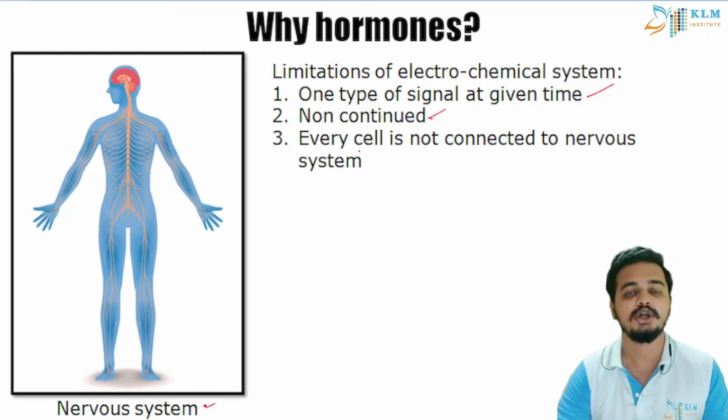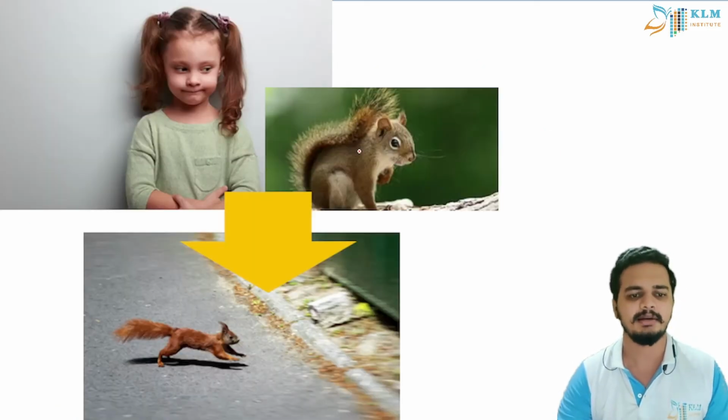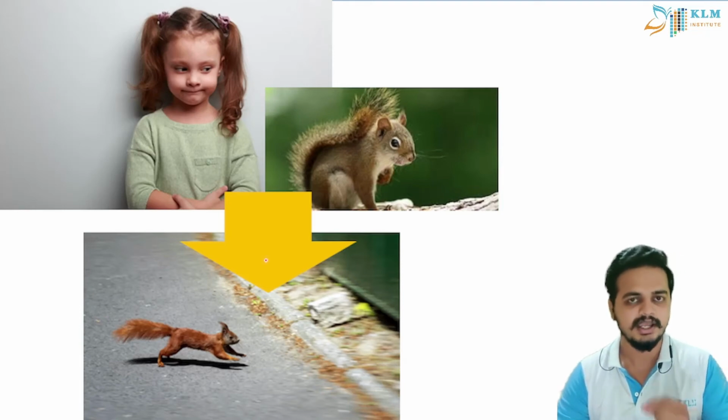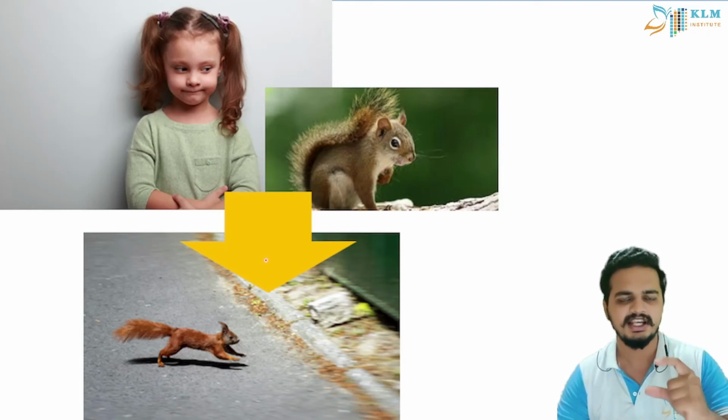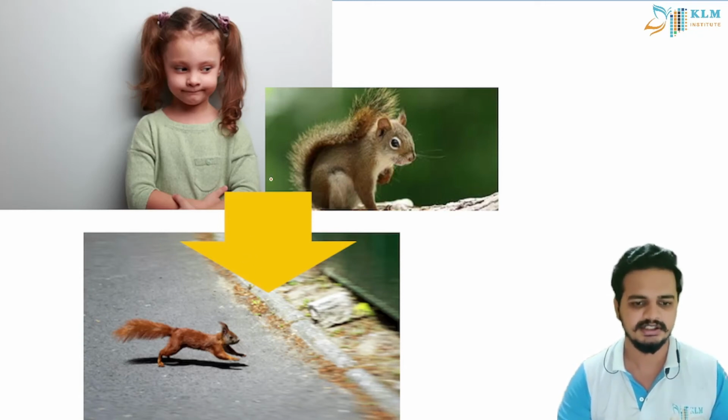And every cell is not connected by the nervous system, friends. Some cells are detached from the nervous system simply because they are at the end of the body, or at the tip of something. So this is why we need hormones. You can also understand the speciality of hormones by one simple example. If you see a squirrel, it has two options. It can either stay there and fight back with you, or it can run away.